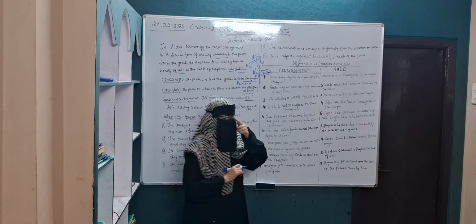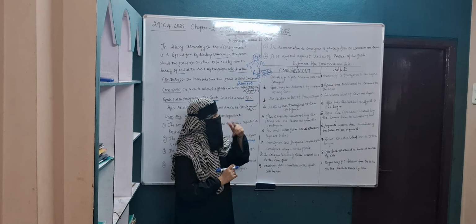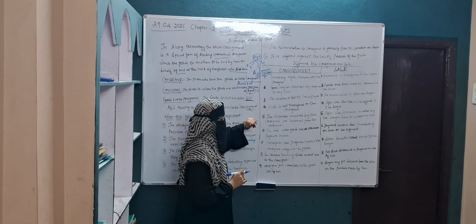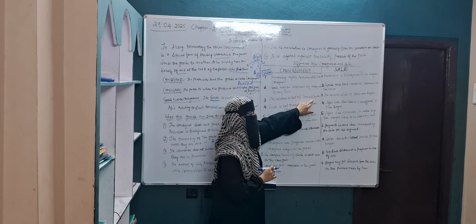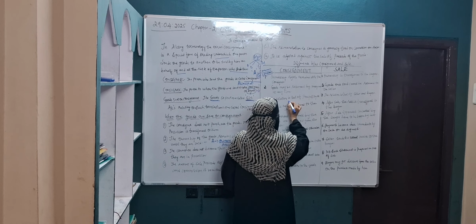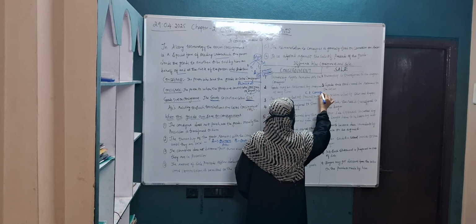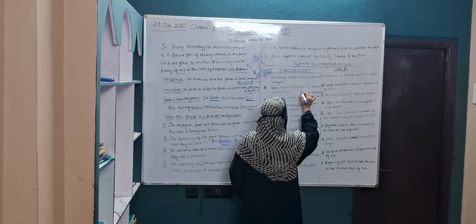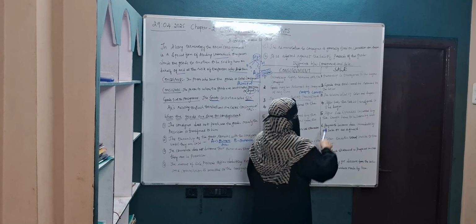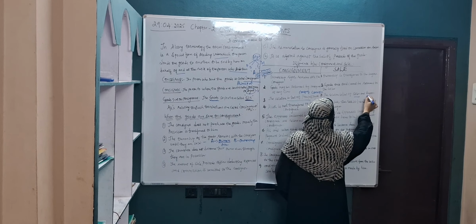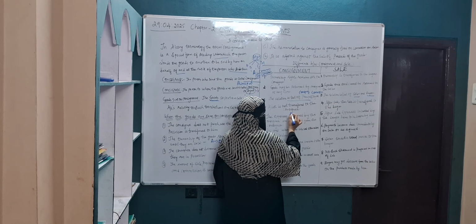For example, you went to any shop and purchased goods. Can you return the goods back to the seller? No, it is not possible. Then, the relationship is that of principal and agent. The relationship between the consignor and consignee is principal and agent. In sale, the relationship is that of seller and buyer.